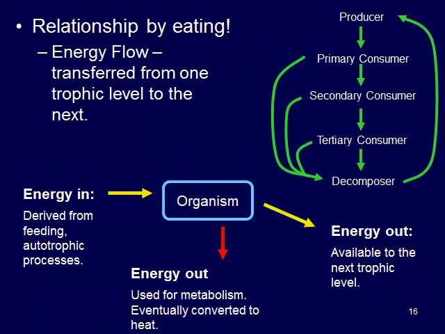So some other relationships by eating is this idea of energy flow, the transfer of energy from one trophic level to the next.